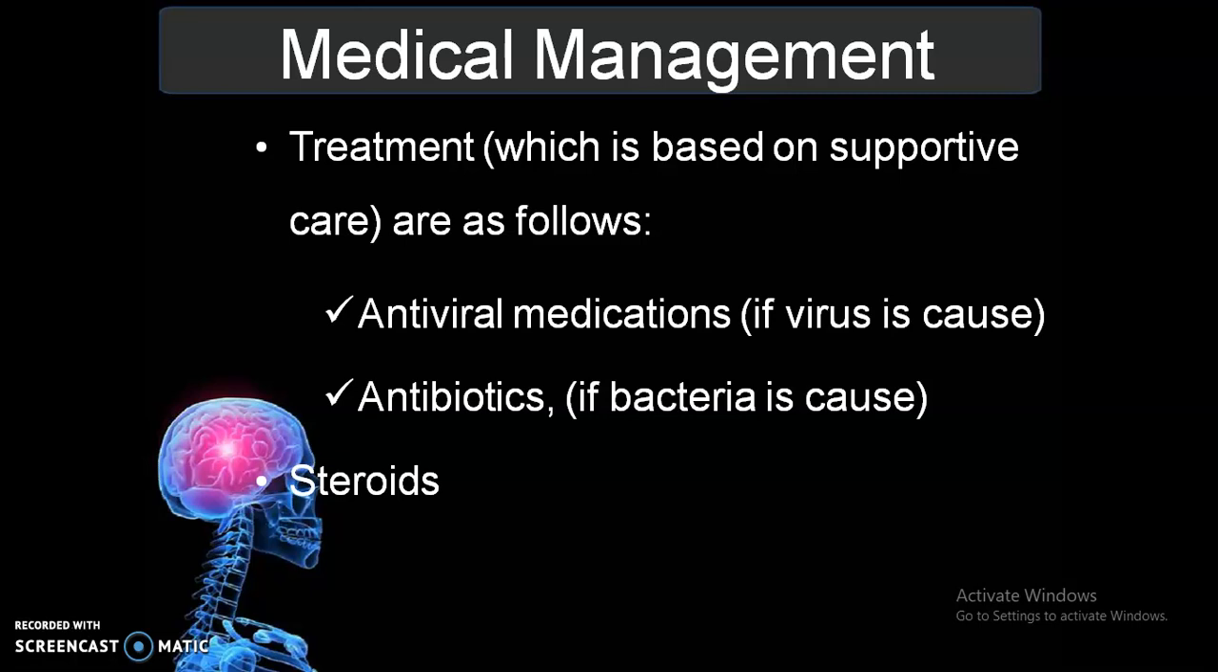That is, we have to go with antiviral medication if virus is the cause, acyclovir and ganciclovir and all. Then antibiotics if the bacteria is the cause, according to the bacteria. Once it is a resistant organism, then we have to go with vancomycin and all. According to the type of bacteria and its characteristics, we have to use specific antibiotics. Then we can go with steroids also. These are some of the medicines we are using in this case.